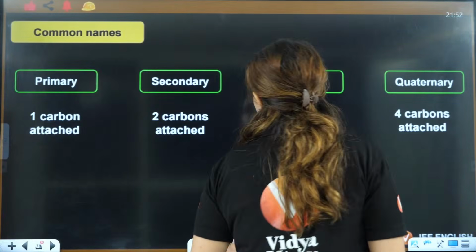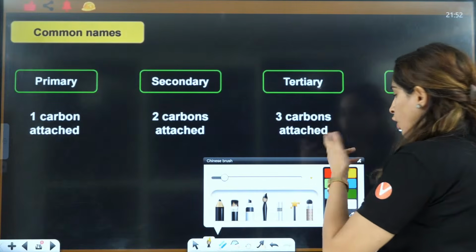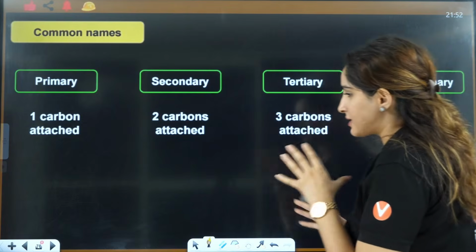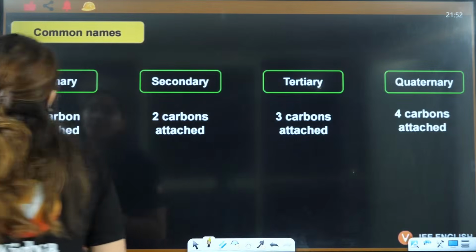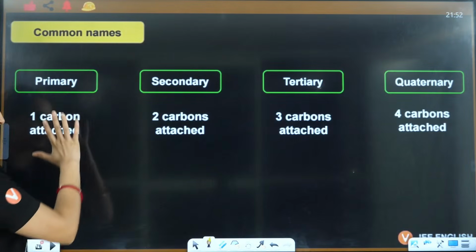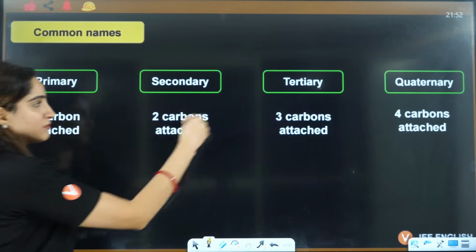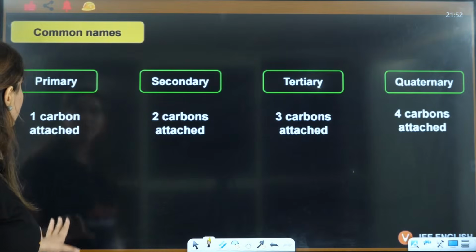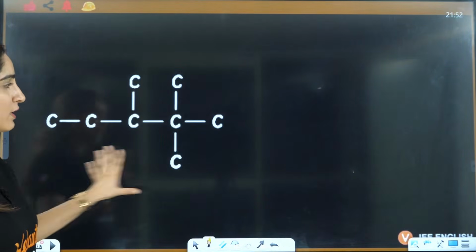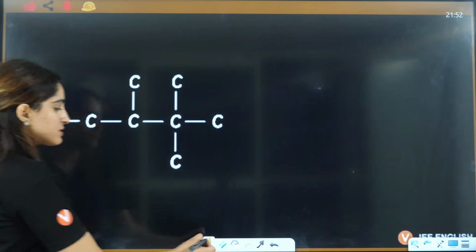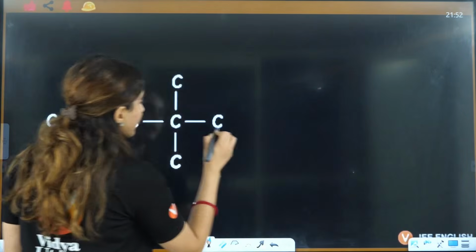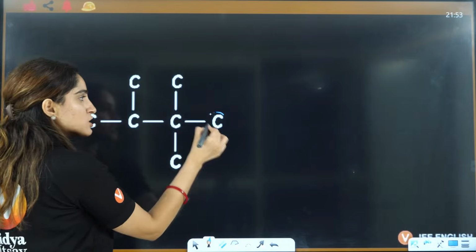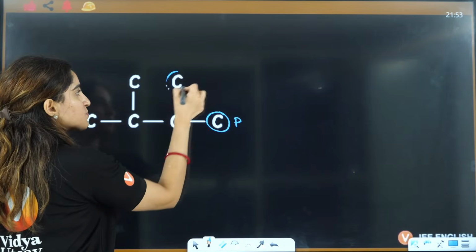So, common names. Firstly you have primary, secondary, tertiary. Let's see what these are. Primary is about 1 carbon, secondary is 2 carbon, tertiary is 3 carbon, quaternary is 4 carbon. One by one we'll see this. In this particular case, primary is that carbon which is connected to only 1 carbon. So, this is primary. This is primary.